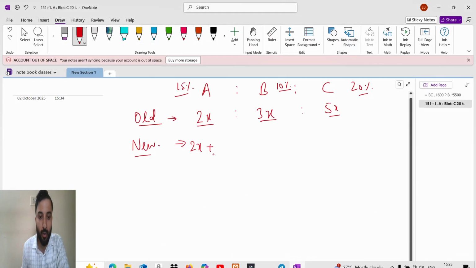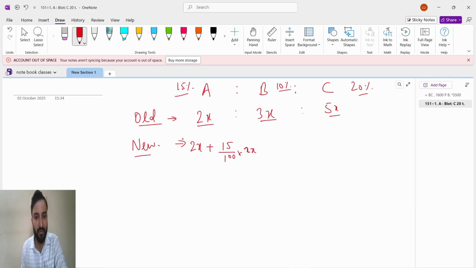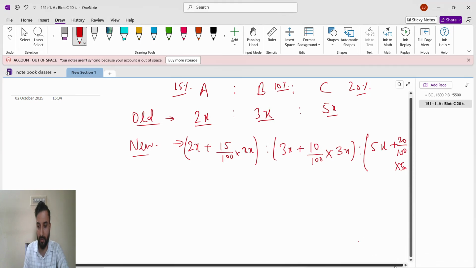Now new salary means old salary plus increment of old salary, right? Old salary plus increment. Increment of what? Increment of old salary. So for B, old salary plus increment, and the increment is 10% of the old salary. That is how we find the increment, right? So old salary plus increment. For C, 20% of old salary, so 20% of 5x.